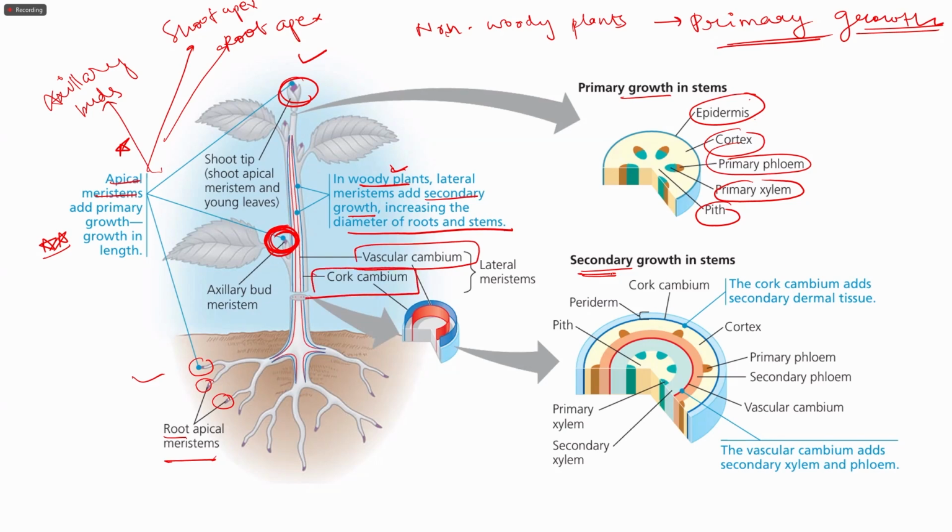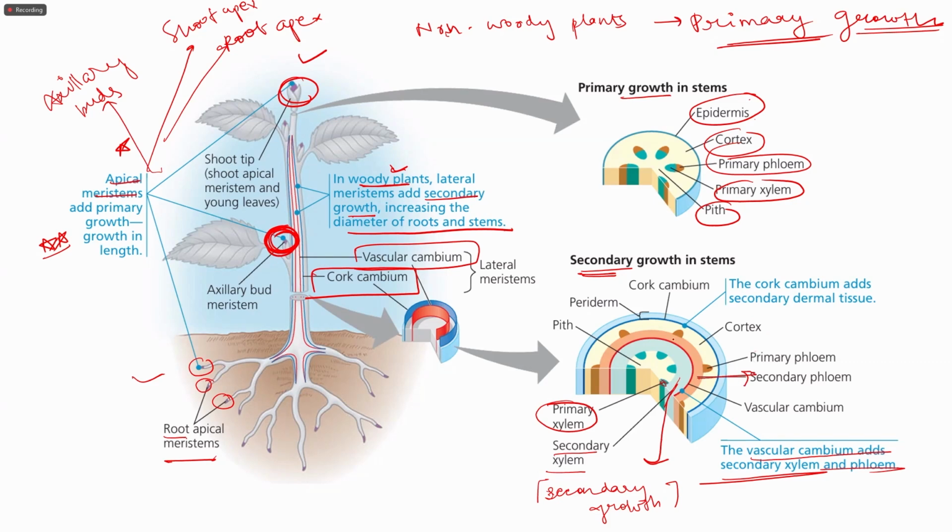In the secondary growth in stems, if we see, we have the formation of secondary xylem as well. This secondary xylem is the result of secondary growth. The secondary growth has happened because the vascular cambium has added secondary xylem and secondary phloem. The primary xylem was already present there, you can see here. Similarly, this is the result of the secondary growth of the vascular cambium. This is the primary phloem.